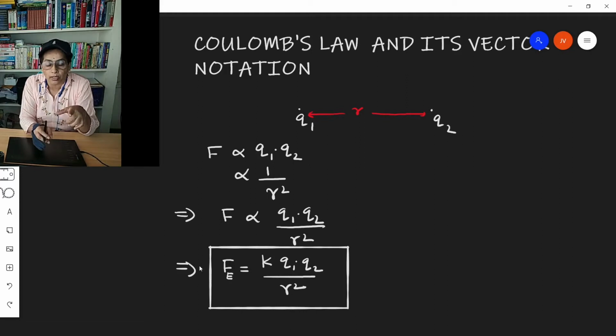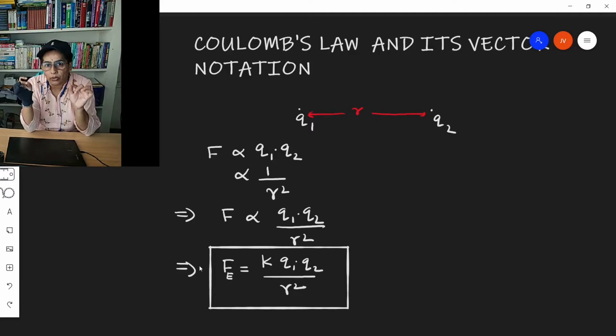charges. And Coulomb's law is valid only for point electric charges, and that too the point electric charges have to be at rest. If the charges are in motion, then Coulomb's law does not hold. So the point electric charges have to be at rest first. Next, if out of the two point electric charges, one is at rest and one is in motion, then also Coulomb's law holds. So what are the limitations of Coulomb's law?